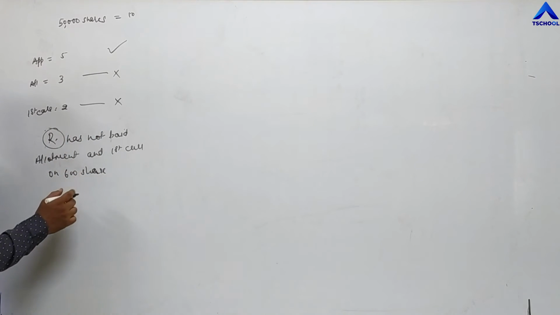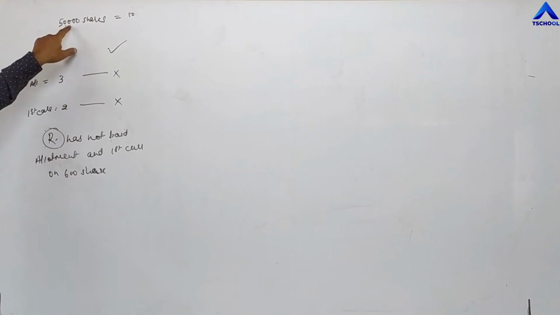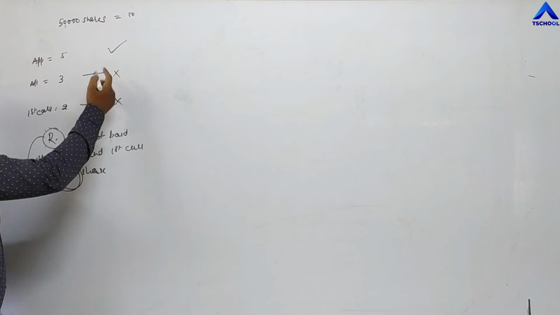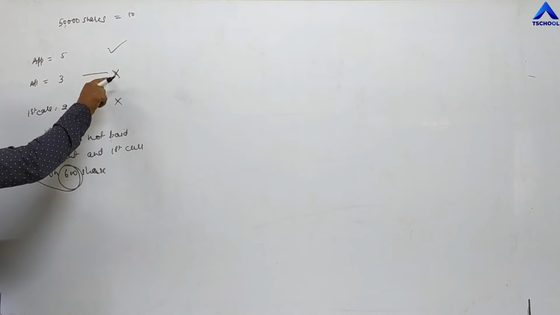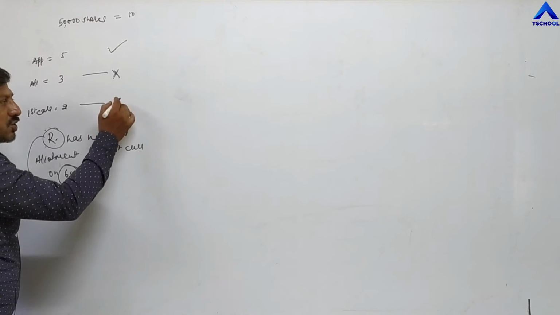So how to pass the journal entry? Once again, try to understand the question. The company has issued 50,000 shares. The face value of a share is 10 rupees. This 10 rupees is demanded in 3 installments: application money 5, allotment 3, first call 2. And out of 50,000 shares, one shareholder, whose name is R, has purchased 600 shares. On those 600 shares, he has not paid allotment. I have made a cross mark. He has not paid allotment, as well as he has not paid first call money.